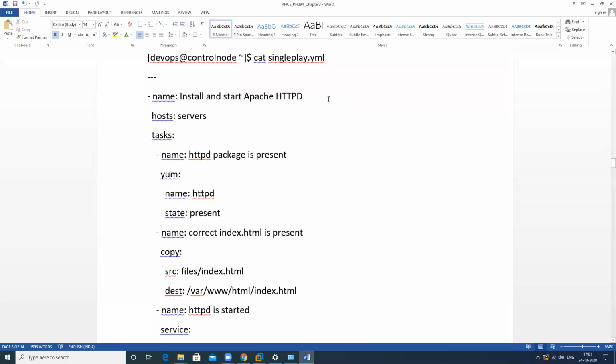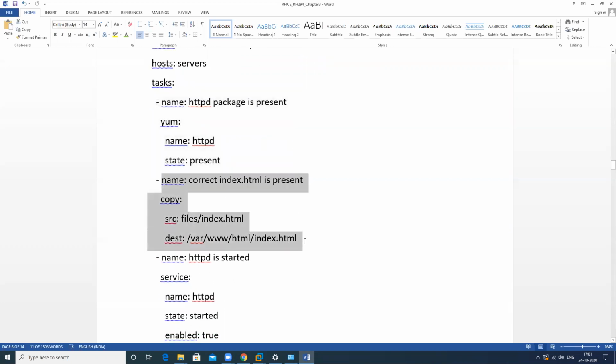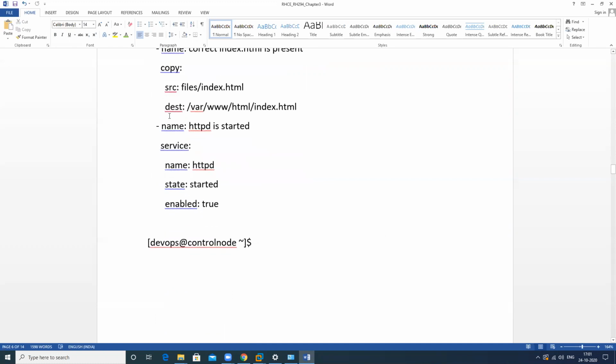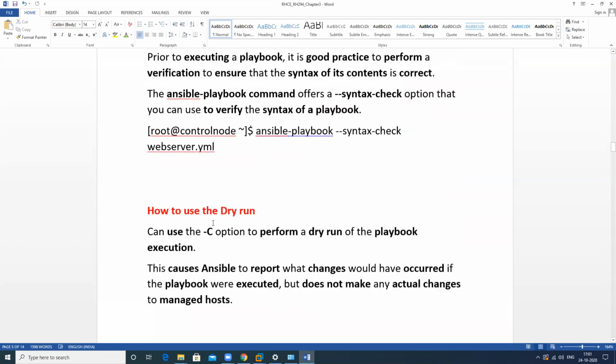We can write it this way. If we want to install the Apache server on this particular machine, install the package, then create a file, copy, and start the service also. So we can run multiple tasks. This is the process to write a simple playbook.